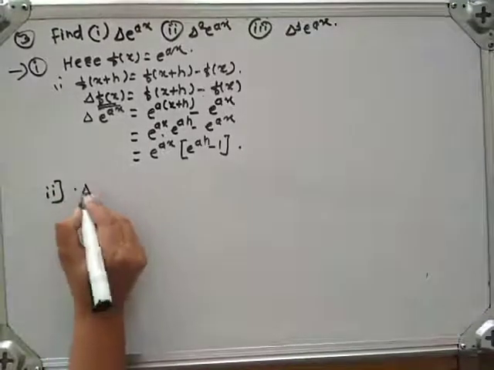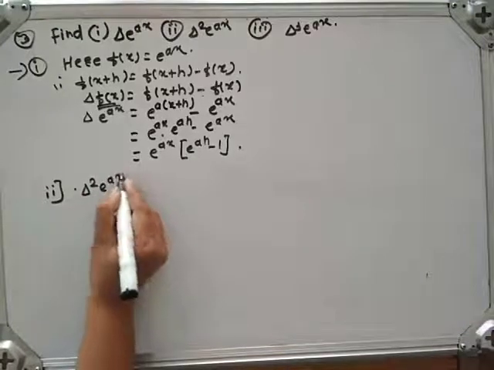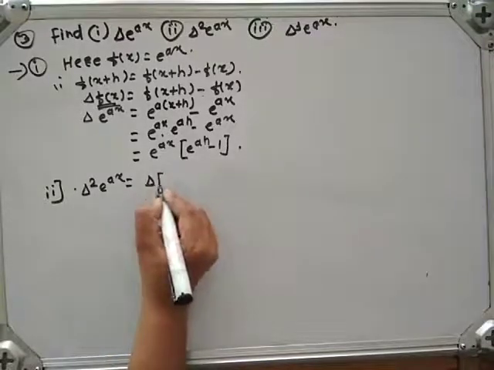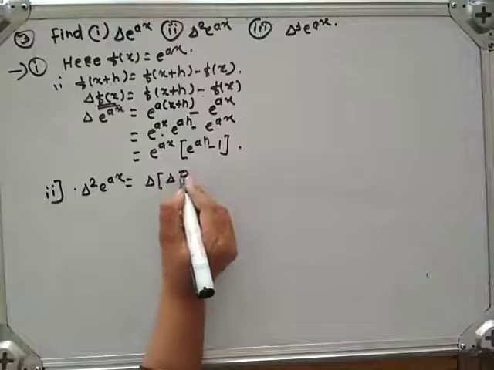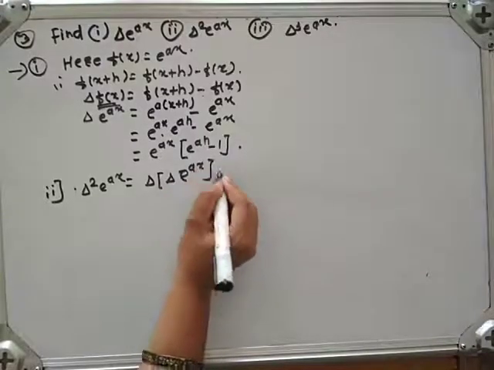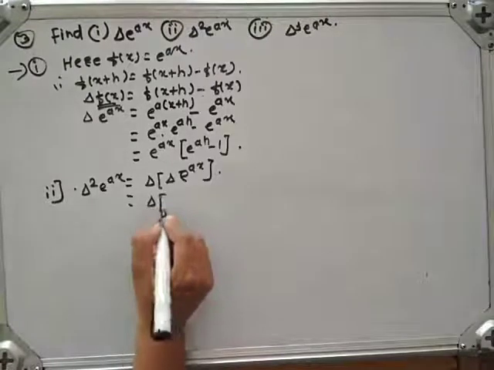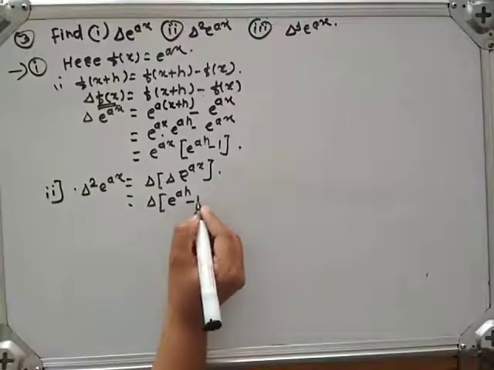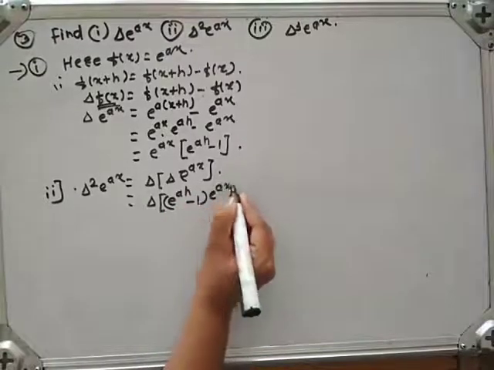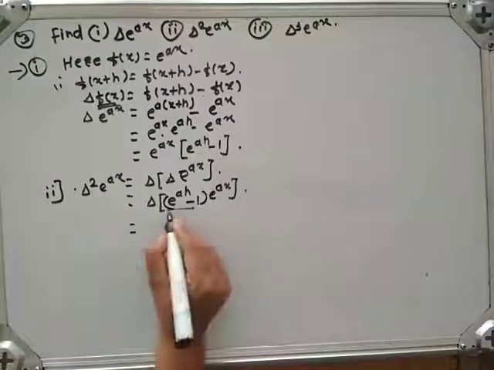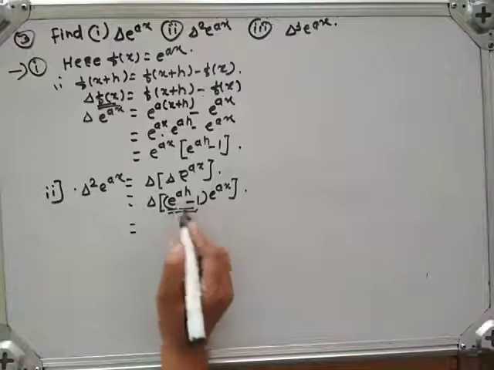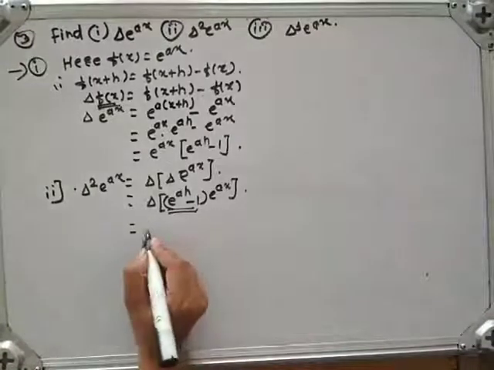In the second example, we have to calculate delta square e raised to ax. This can be written as delta of delta e raised to ax, which is delta of e raised to ah minus 1 into e raised to ax. As previously we have seen in one theorem, this is a constant term. Therefore, we take it outside the bracket.